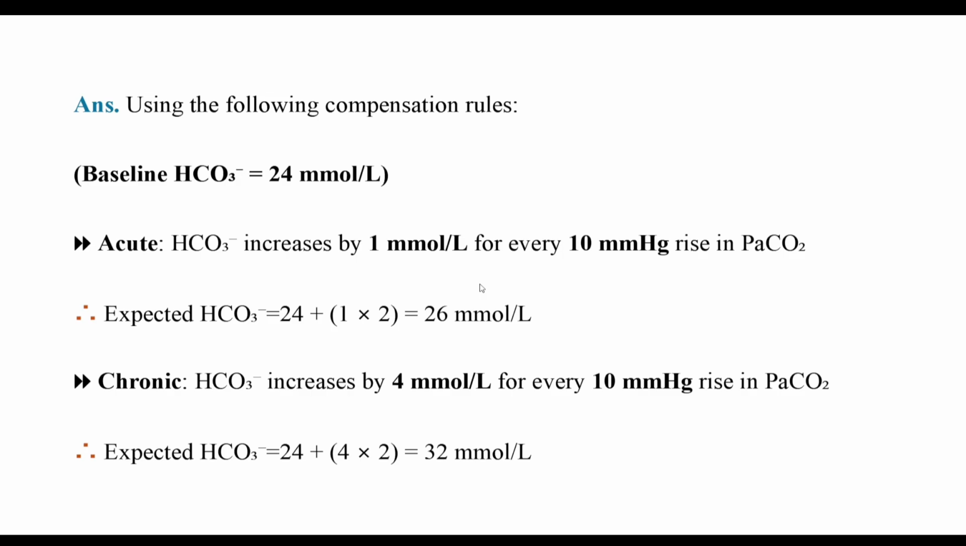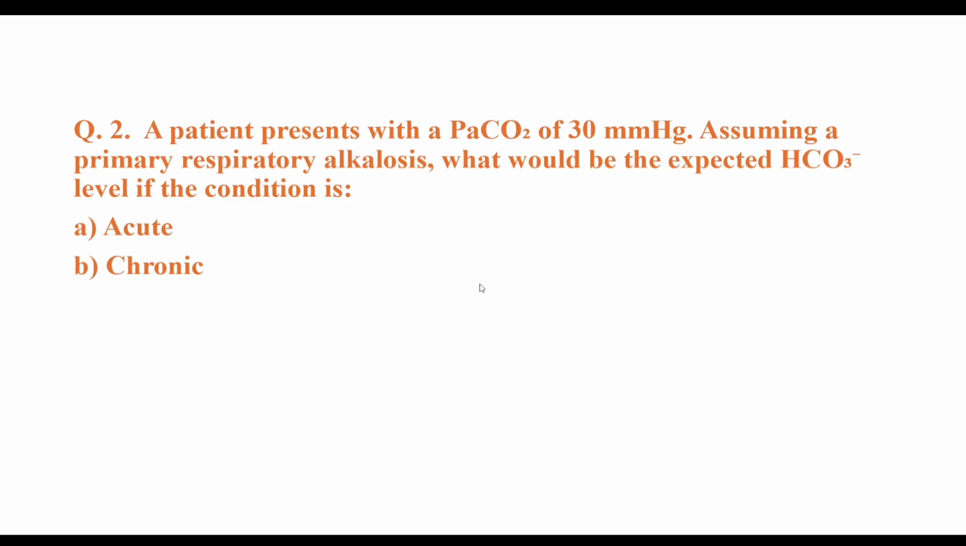And in chronic case, bicarbonate increases by 4 millimole per liter for every 10 millimeter of mercury rise in PaCO2. So 60 minus 40, divided by 10, times 4, plus 24, that is 32 millimole per liter. See another example.